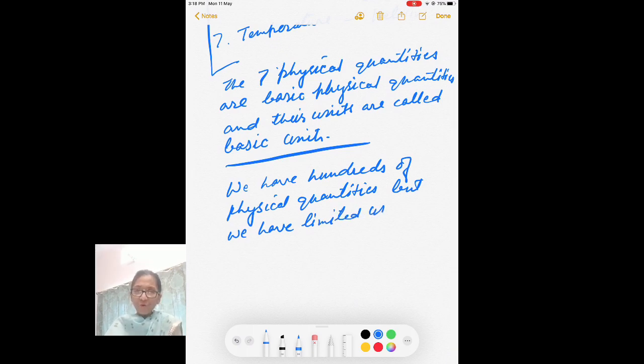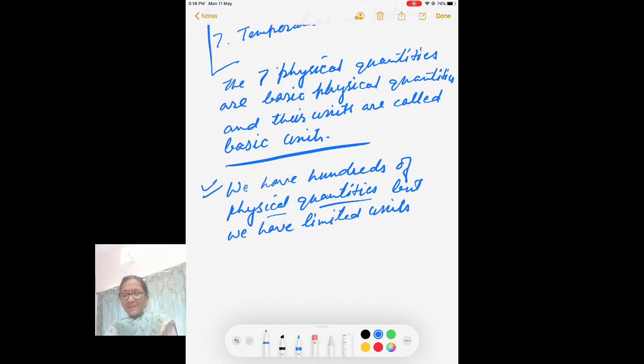How many units do you have? 7. And we have hundreds of physical quantities like length, mass, area, volume, so many. Momentum, angular momentum, torque, so many physical quantities are there. Altogether more than 100 physical quantities. And measurement of all those physical quantities are made in terms of your basic physical quantities.